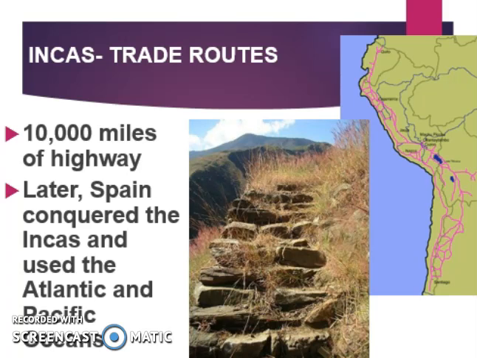Finally, the Incas had the trade routes, which if you look at the map, all of those different lines represent those trade routes. And later, Spain conquered the Incas and used the Atlantic and Pacific Oceans to their advantage. This is the end of the video on the Americas and the end of Unit 8 notes.